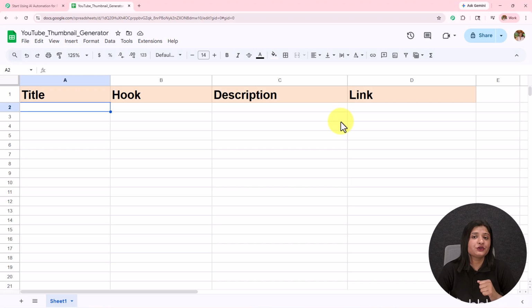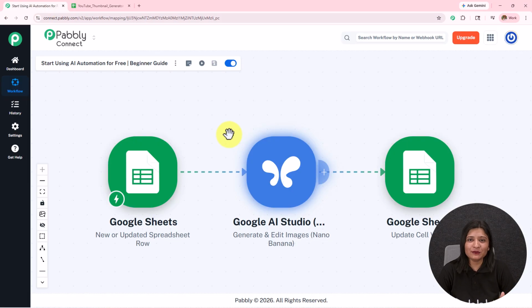So if you are running a YouTube channel, creating thumbnails is also a very important task to improve the video CTR. Now with the help of this automation, you do not have to create any thumbnail manually. You just have to give the prompt to the AI and it is going to generate the thumbnail for you.